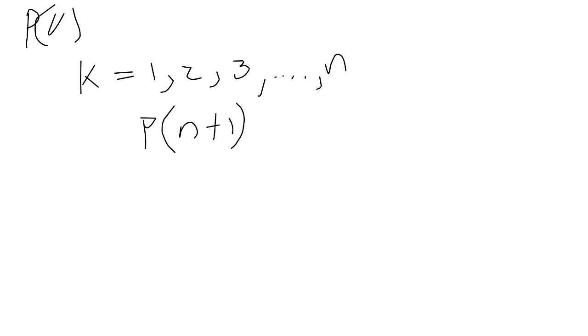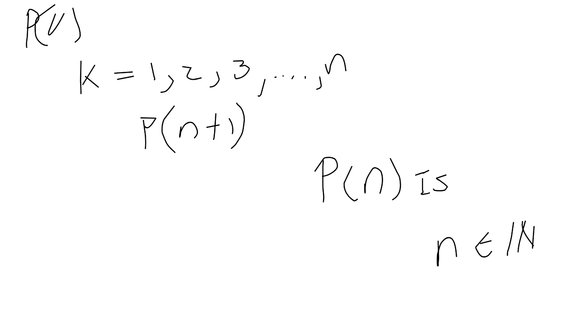Oh, by the way, I should have mentioned that once you have shown that steps 1 and 2 are fulfilled, it means that P of n is true for all n in the natural numbers, unless there are some restrictions. Sometimes they don't use all the n's, but that's what it means.